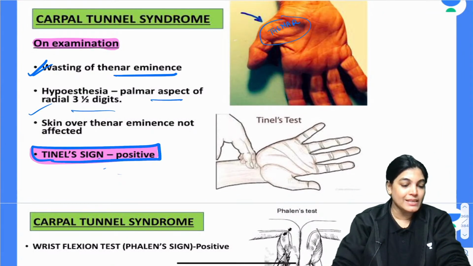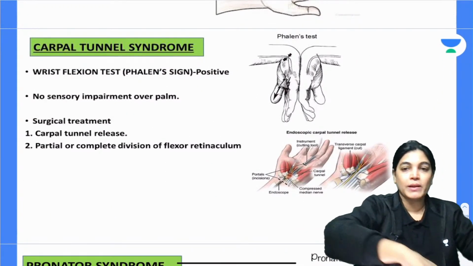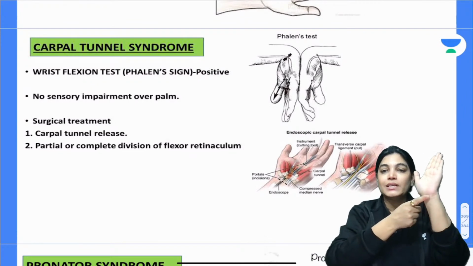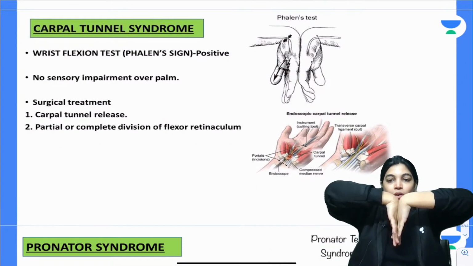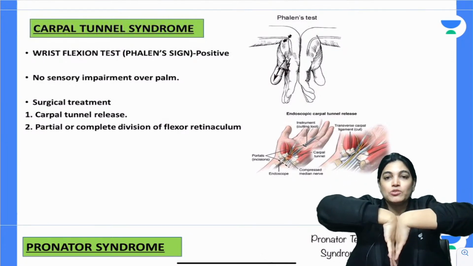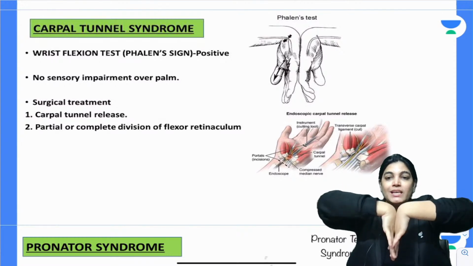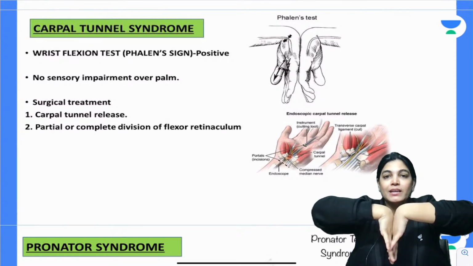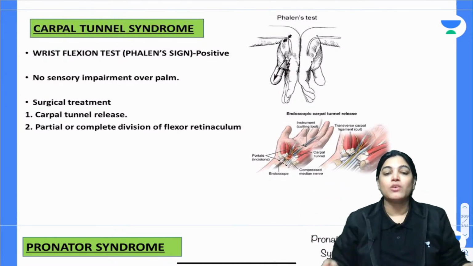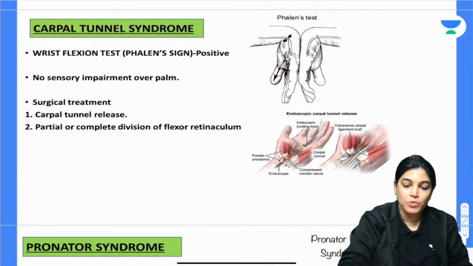Okay, so Tinel's test is positive. Now Phalen's test, I will explain. We know that at the level of the wrist, the carpal tunnel space is reduced. If we position our fingers like this, and the wrist flexion test is done, then the pressure over the median nerve is increased again, and the Phalen's test will be positive.